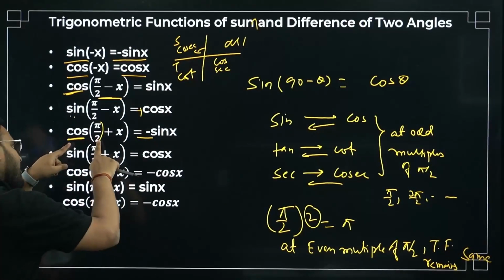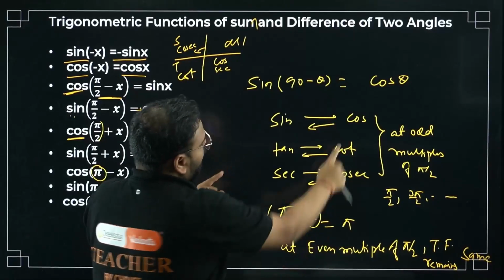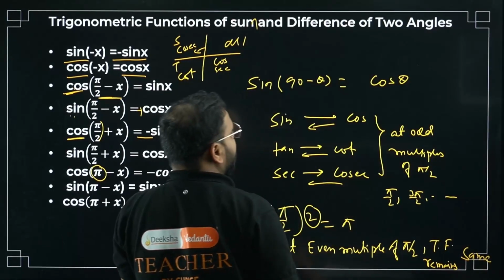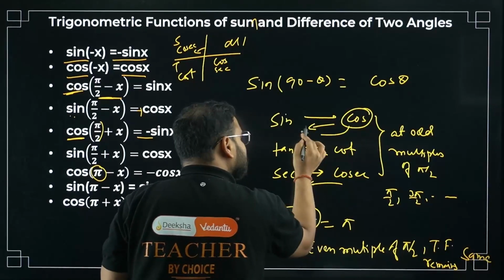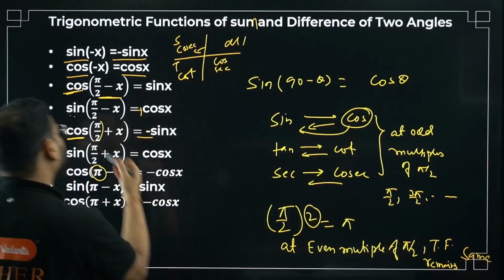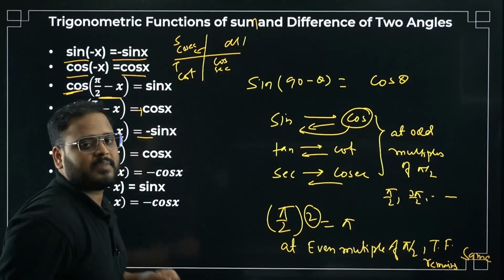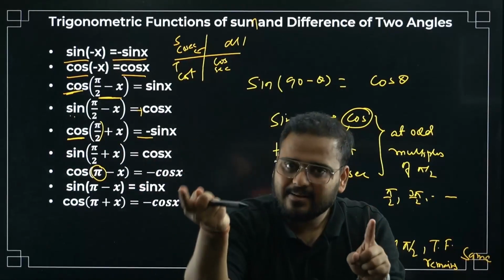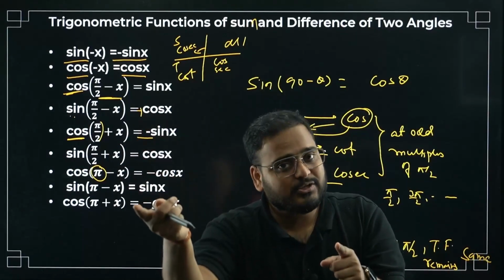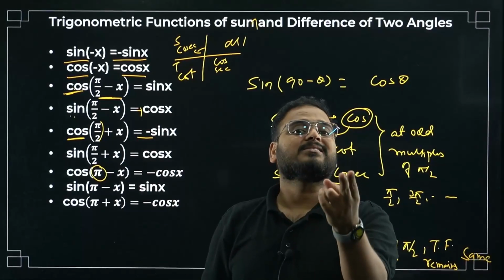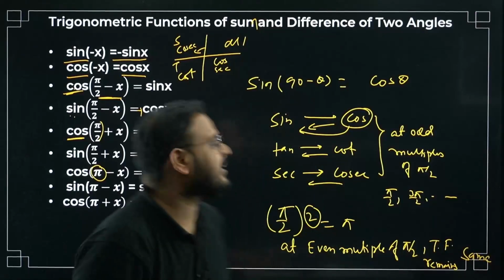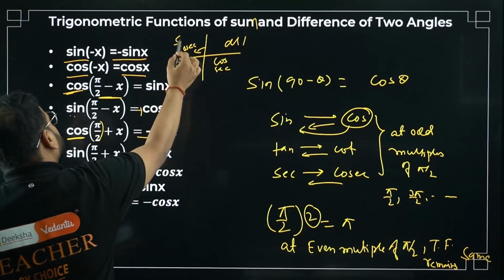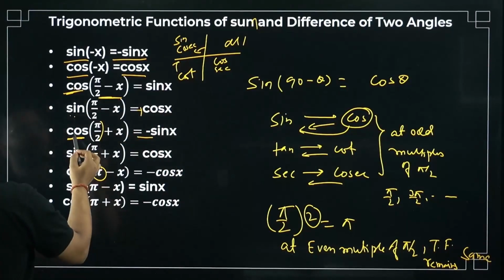Cos at pi by 2, an odd multiple of pi by 2, becomes sine. Cos becomes sine, and negative because cos is negative in the second quadrant. I'll repeat, cos becomes sine because at pi by 2 it changes to sine, and negative because of the second quadrant. Cos is not positive in the second quadrant. Sine is positive, not cos. That's why cos is becoming minus sine.